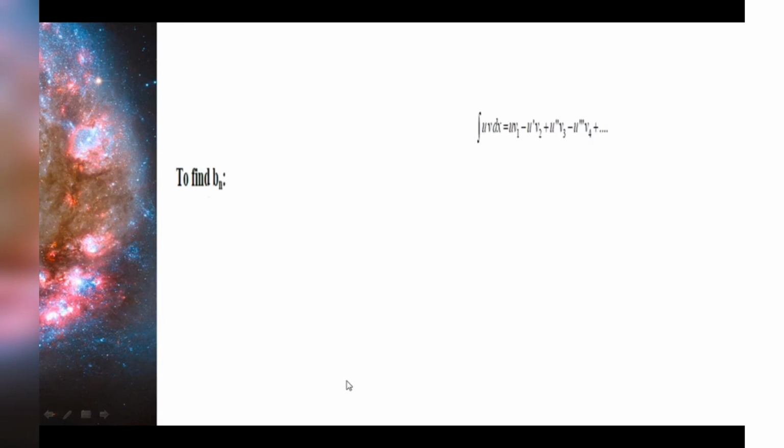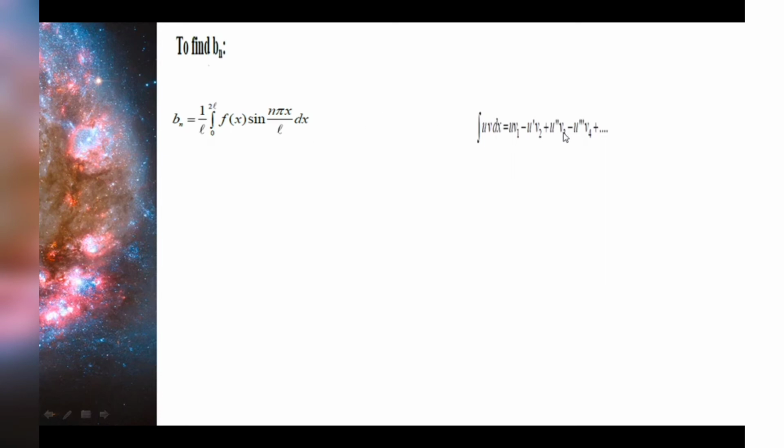Now we have to find the next constant, that is bn, and it is very similar to our an with cos nx replaced by sin nx. Rest of the steps are very similar to the procedure of finding our an.